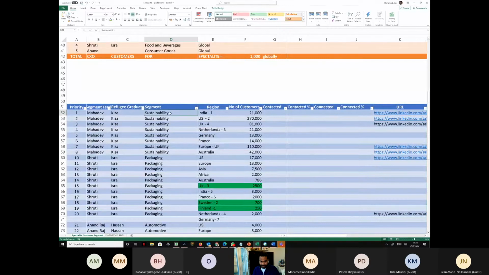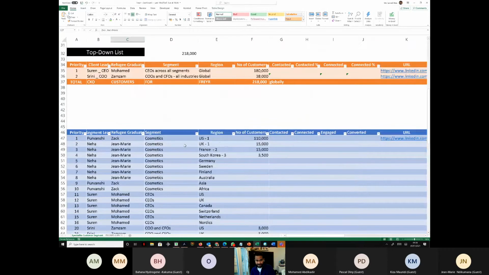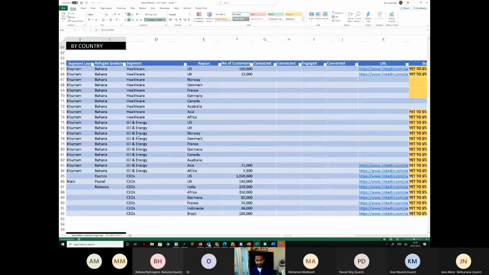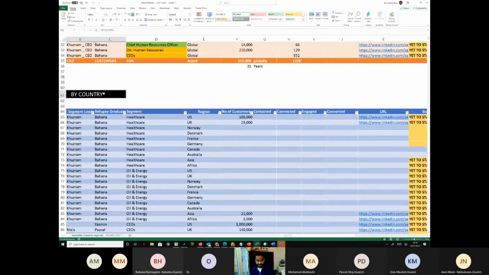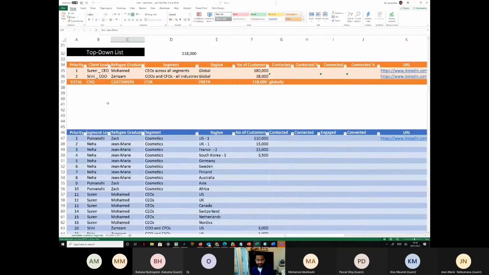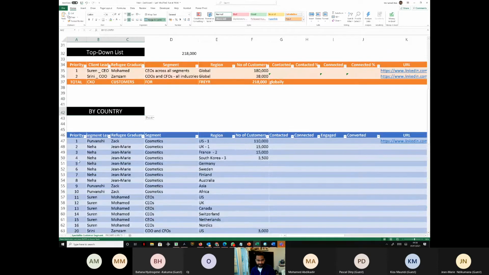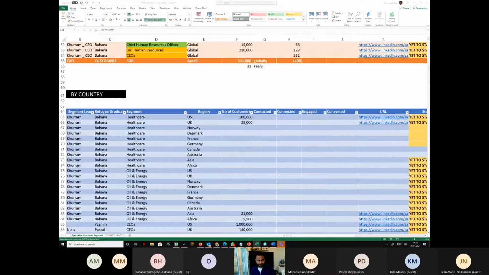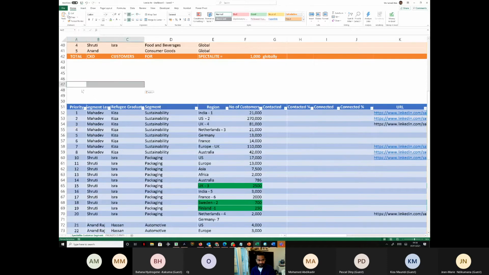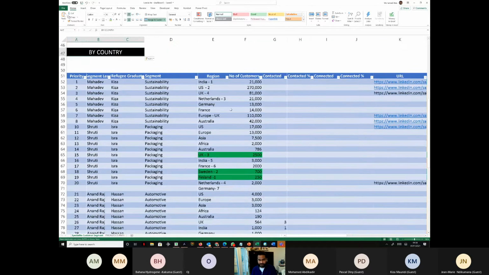We start breaking it up into countries. So this is the country list, guys. I hope you can understand what I'm trying to do here. So we did the top down, we did the bottom up, then we go by country. Let me just copy this. So this is by country. Why are we breaking it by country? So that we know again.